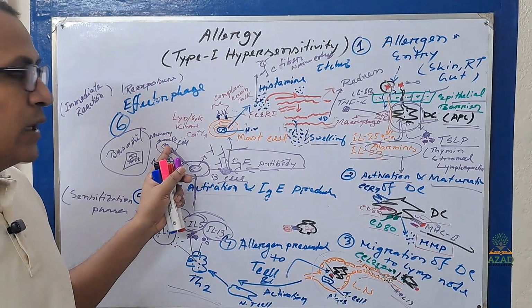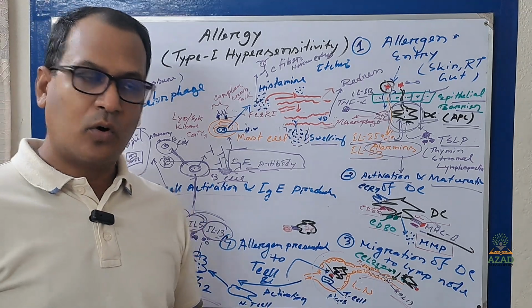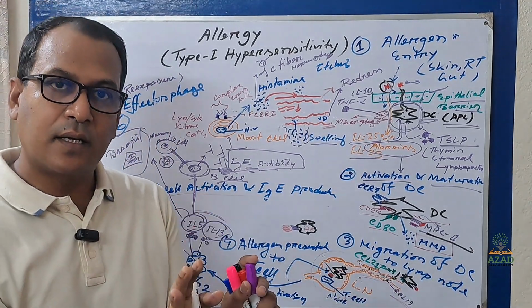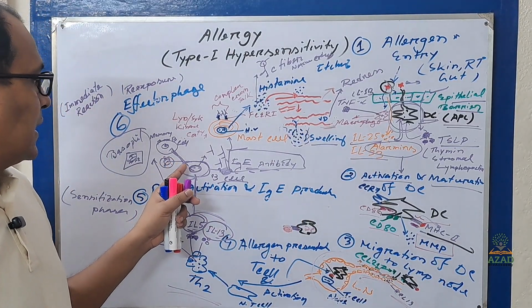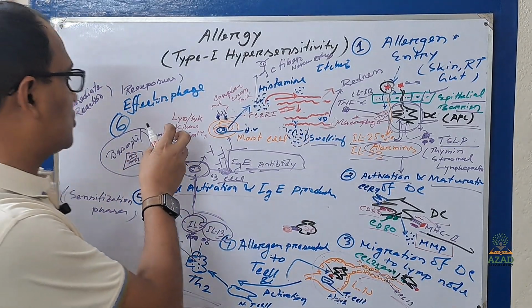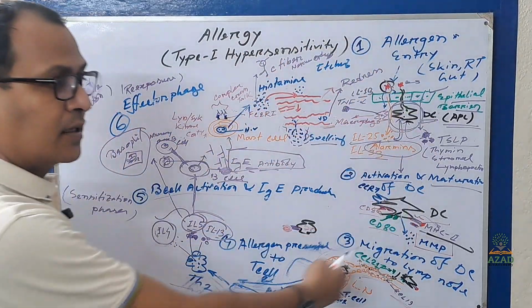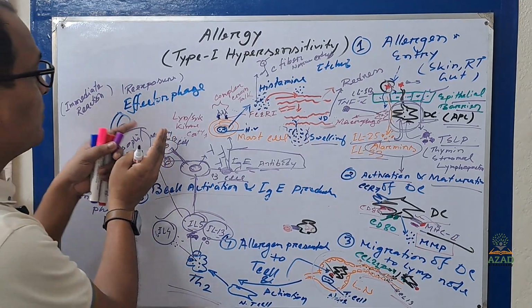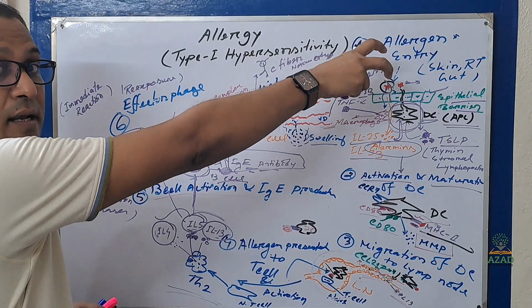That memory B cell will be inside your bone marrow or your lymphatic pathway, lymph node. It will wait there for the second exposure, because that memory B cell has the capacity to recognize that allergen. Because of that allergen, that antibody was produced. So this is the memory B cell that has memory to recognize the allergen.